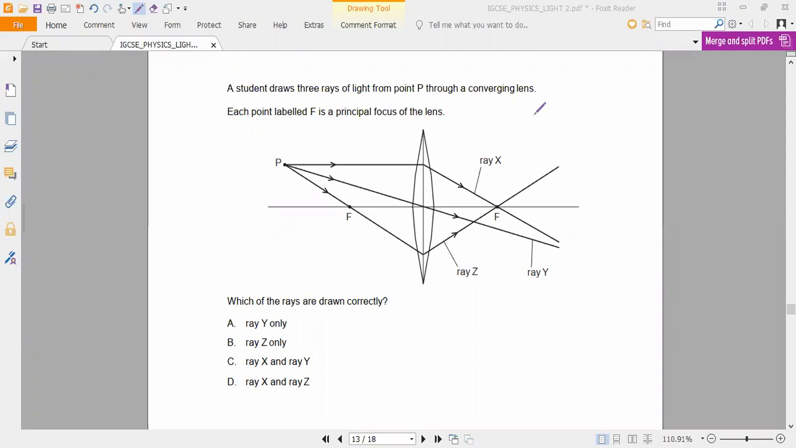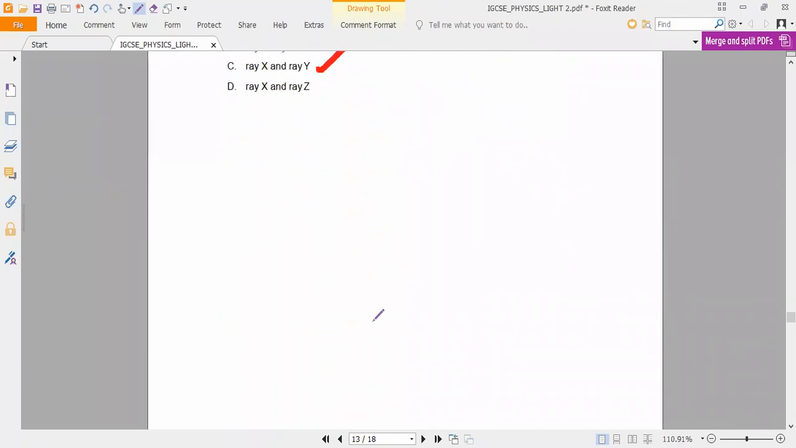X is correct and Y is correct, because one is going through the focus and the next one is going through the optical center. So X and Y. Which option is correct? Option C.